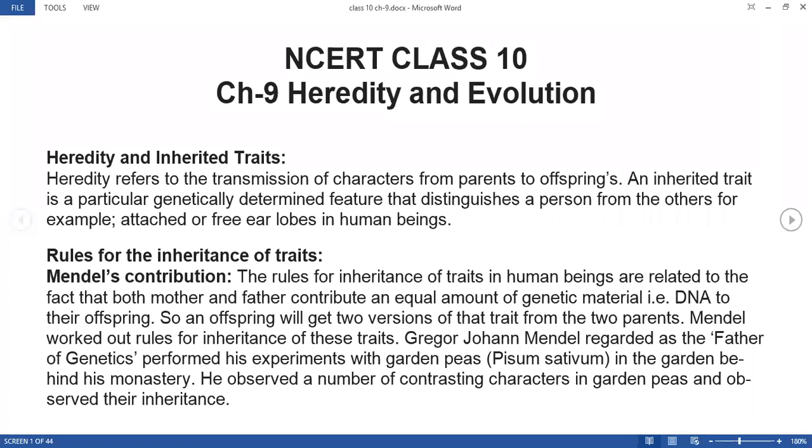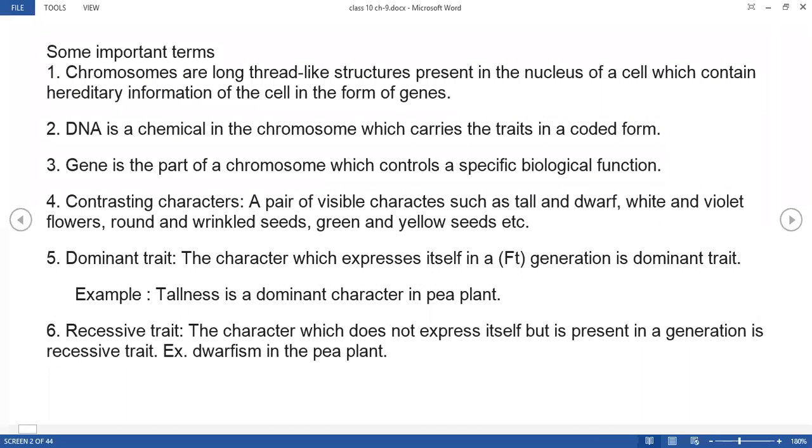Next is about several important terms. So we will see several important terms which are very important for this chapter, right? And this can be asked in short questions as well as the MCQ part also. So chromosomes are long thread-like structures which are present in the nucleus of a cell and which contain the hereditary information of the cell in the form of genes, right?